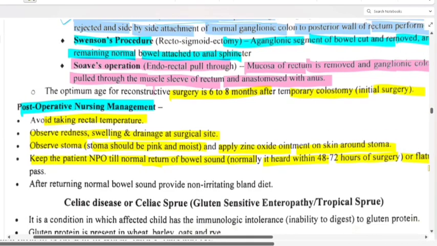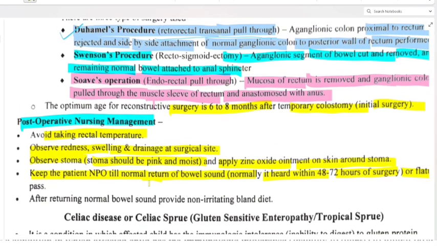Okay, after returning of normal bowel sound, provide a non-irritating bland diet. So when the normal bowel sound has returned, we have to provide a non-irritating bland diet. Hope it is clear to all of you.